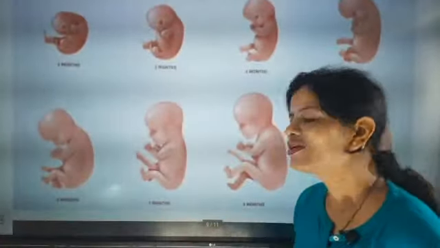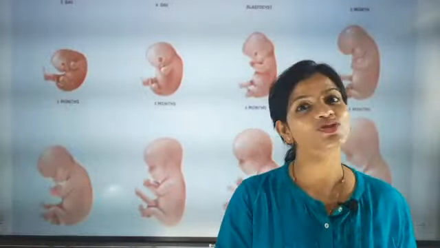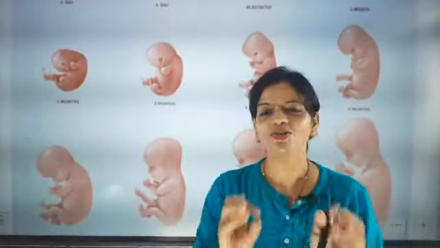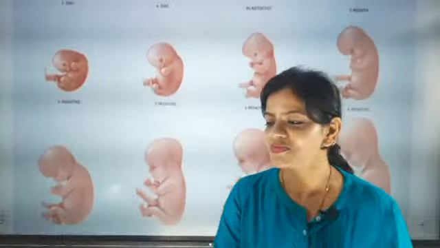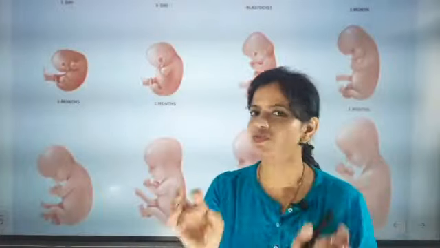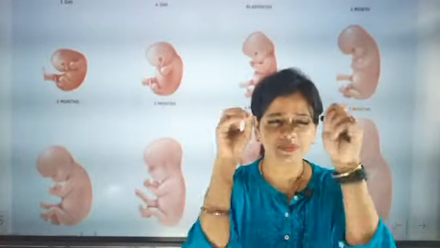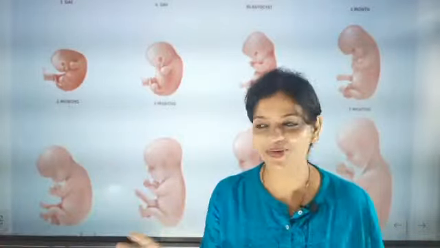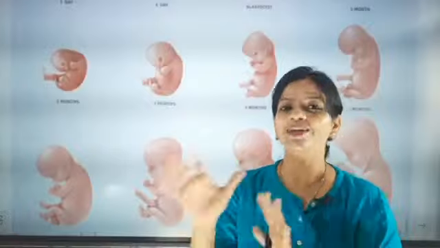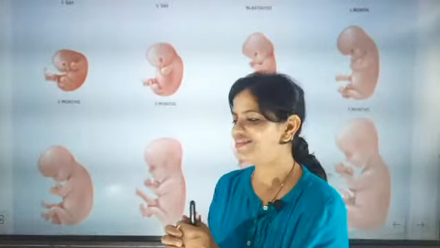Now look here, in 6-7 months the baby will start hearing, the baby's eyes will be opening, and the baby will pass urine also. When the baby passes urine, the baby will be in that urine only, and the amniotic fluid secreted from the mother's womb mixes with it, and it is a type of nutrition for the baby. The baby will be trying to open the eyes. Sometimes the baby will play with the umbilical cord. We will not be able to tell what the baby has experienced, because after birth they will not be able to say anything about what they experienced in 9 months.